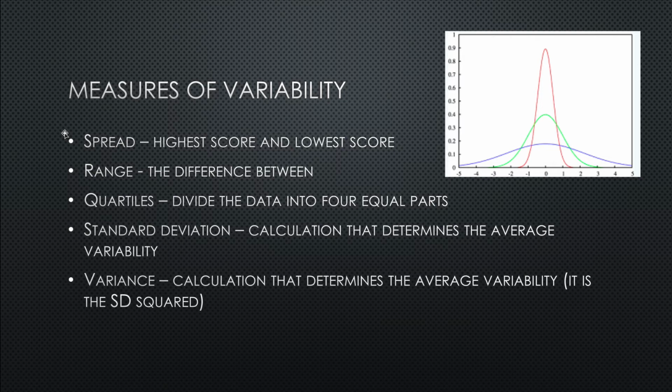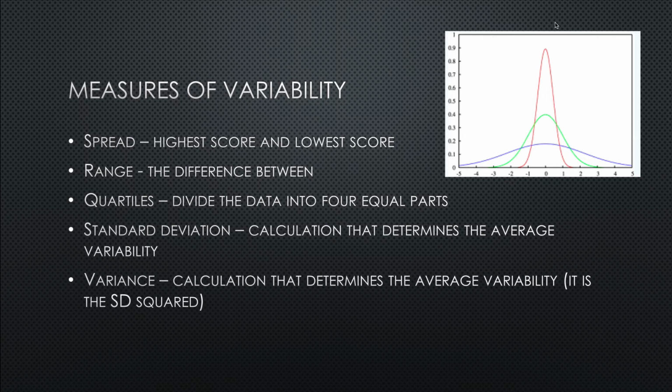Because again, if we do a training technique with 2 different groups of people, and we see that one has a higher mean than the other, which makes us think that it was better, but we see a very wide variability, so much so that there's a lot of overlap between the 2 means, then it probably means there wasn't a lot of difference between the 2 treatment techniques. But measures of variability are going to be key along with the measure of central tendency in looking at how much spread there would be.